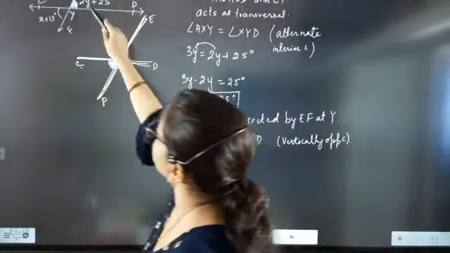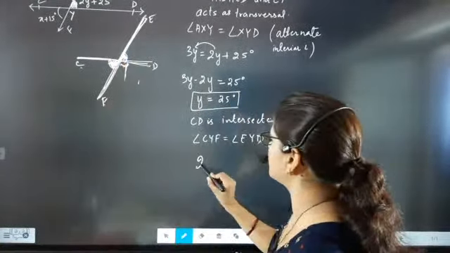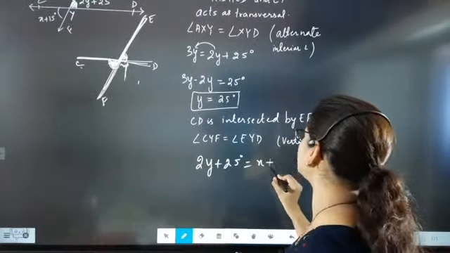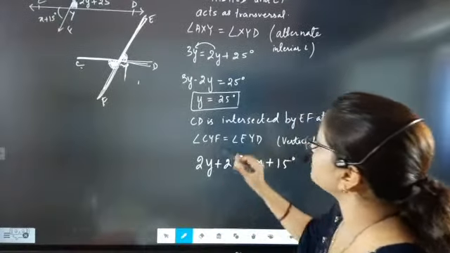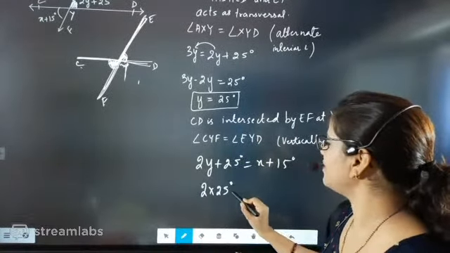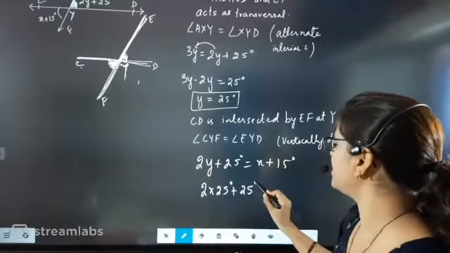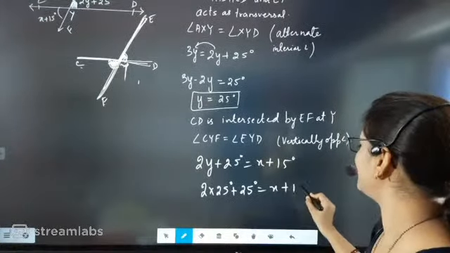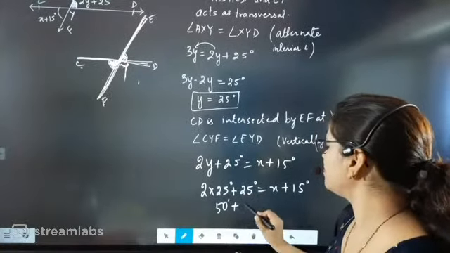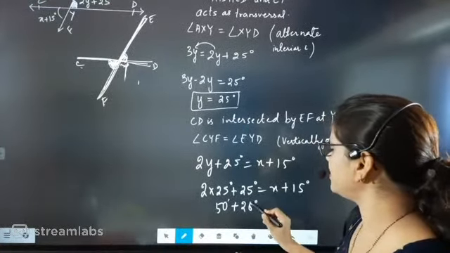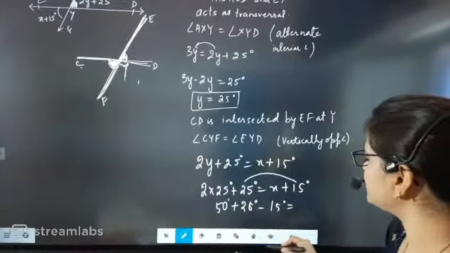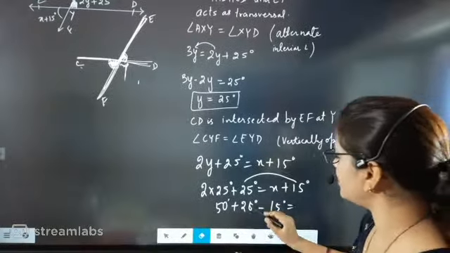Okay, so now what is present here? 2y plus 25, 2y plus 25 degree equal to x plus 15 degree. Now let's see beta, y value came 25. So 2 into 25 plus 25 degree equal to x plus 15 degree. So now this will become 50 plus 25 degree minus 15 degree, because this 15 degree will shift this side, so it will become minus 15 degree.